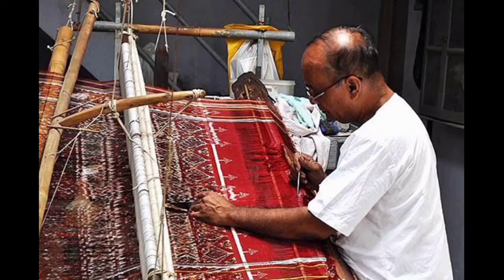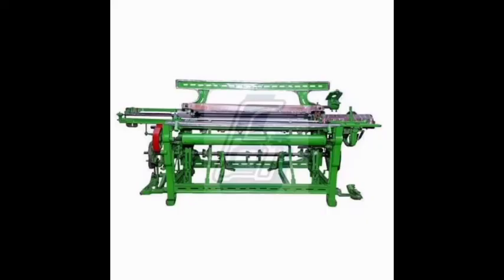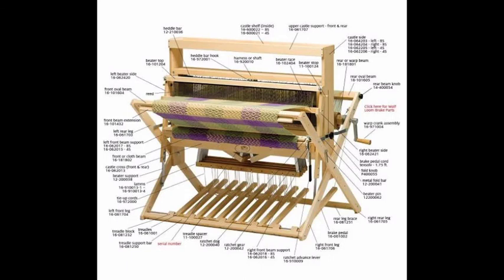One more important part of the loom is the harness. The harness lifts every other warp thread so that the weft threads go over one and under the other.